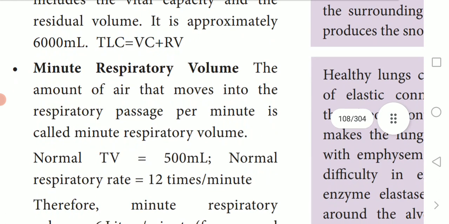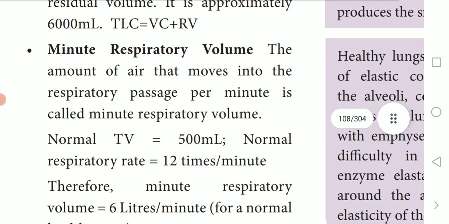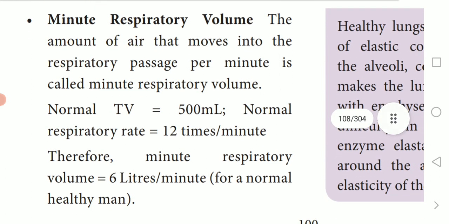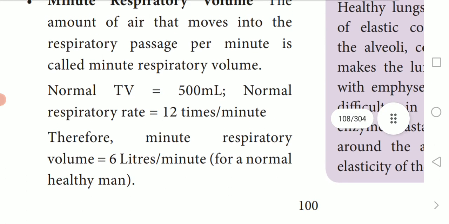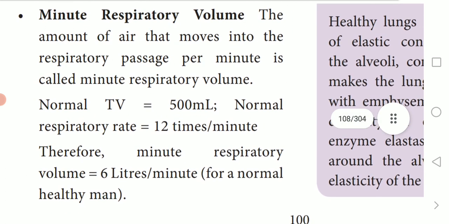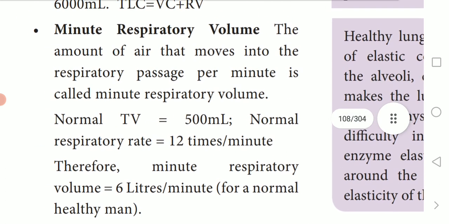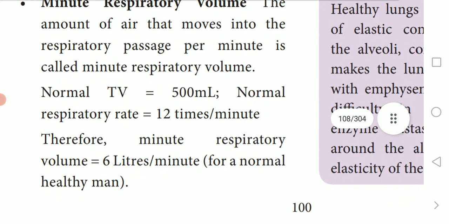The minute respiratory volume. The amount of air that moves into the respiratory passage per minute is called the minute respiratory volume. For a normal TV, the total volume is 500 ml. They'll ask you one word, just underline.